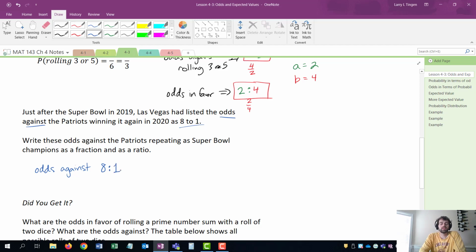And the second is favorables, right? If I want to write that as a fraction, yes, it is 8/1. Okay. Now, here's the issue. Based on that, what is the probability that New England repeats?